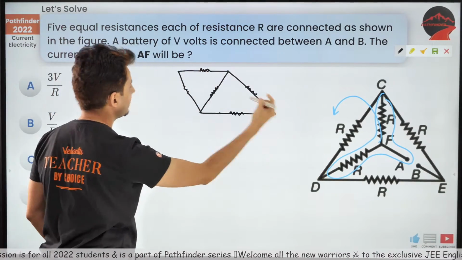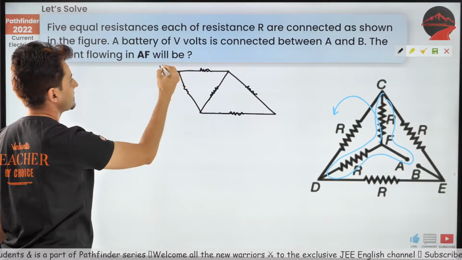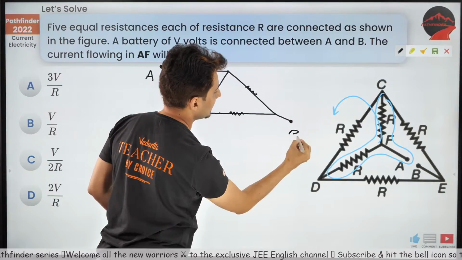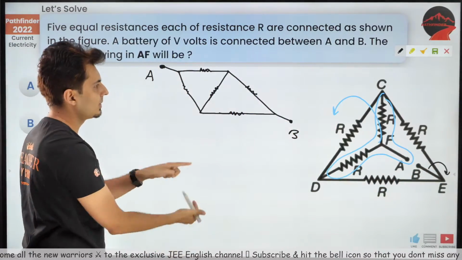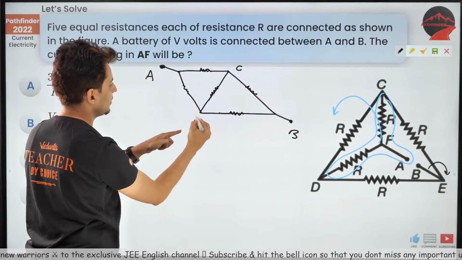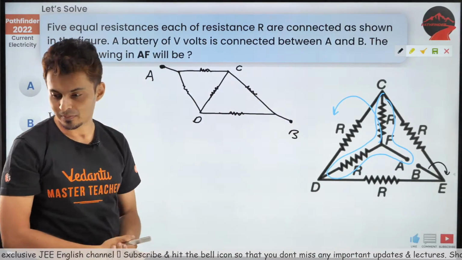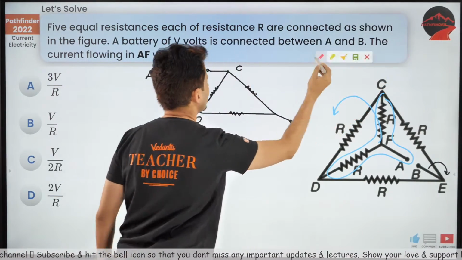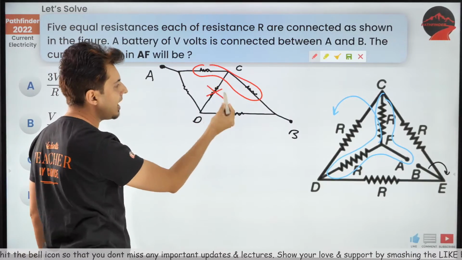That point will come over here. This point A has come over here, and this is nothing but point B. You take this point B also outside. You can see this point B is over here. This is point C. This is point D. Now it looks like a Wheatstone's bridge to me. Exactly. You can remove this resistance. You can just get rid of this resistance, and then you can see these are two resistances, R and R.